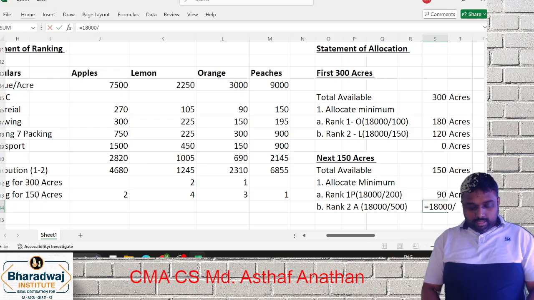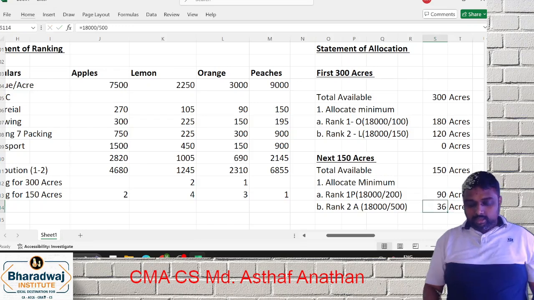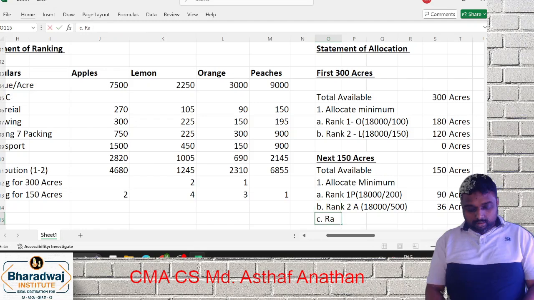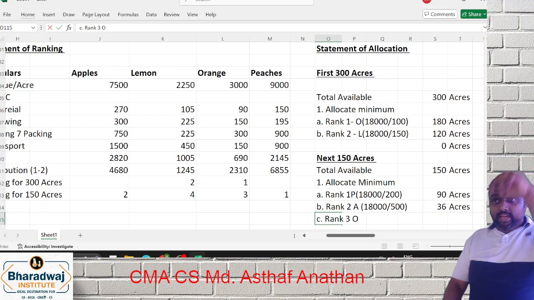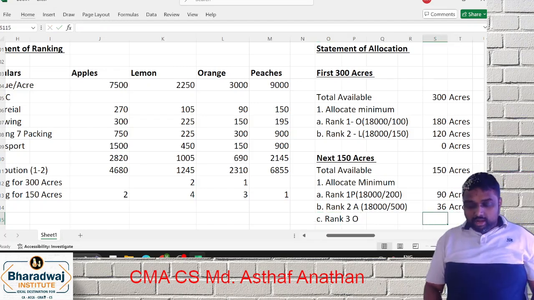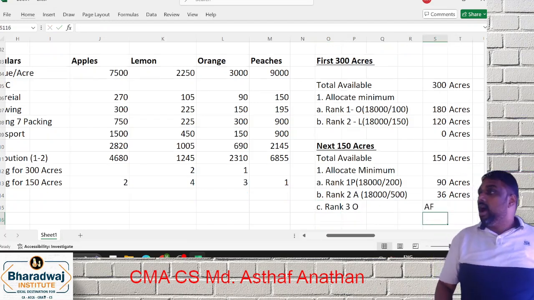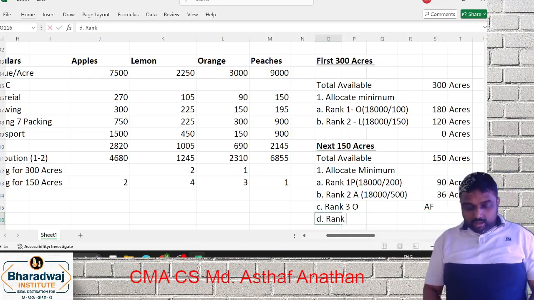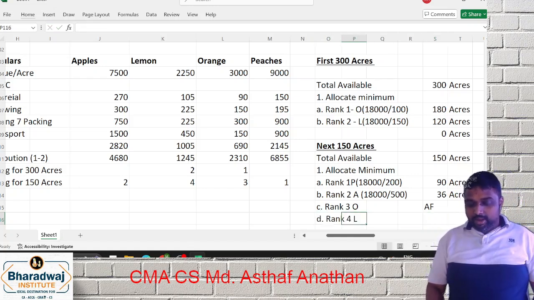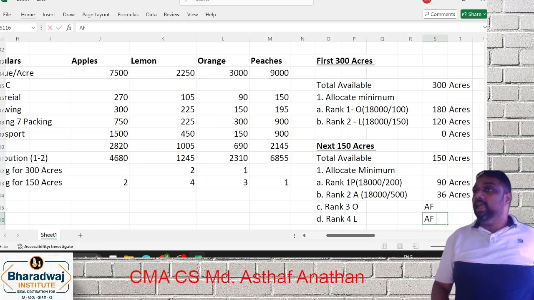See, here comes the main point. Next you have to go for rank 3. Who is rank 3? Orange. If orange is not fulfilled there, you have to give it here. Here it is already fulfilled, so you don't need to give. Next rank 4, which is lemon. This is also already fulfilled.